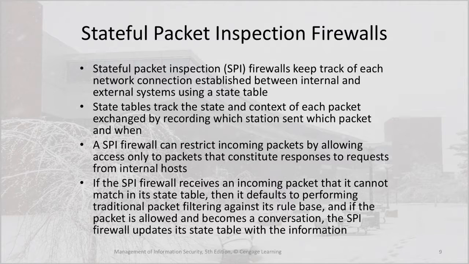If the SPI firewall receives an incoming packet that it cannot match in its state table, then it defaults to performing traditional packet filtering against its rule base, and if the packet is allowed and becomes a conversation, the SPI firewall updates its state table with the information.